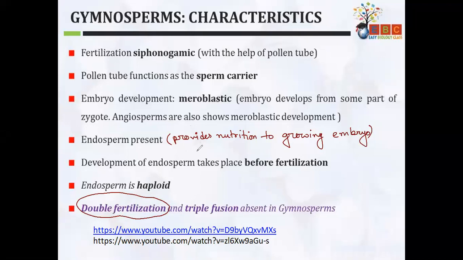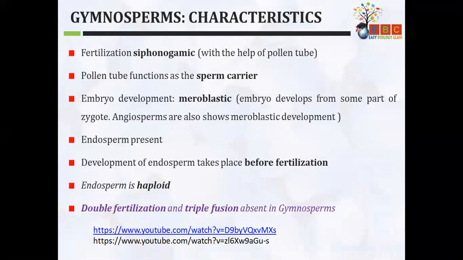Here only single fertilization takes place, and that is the characteristic of gymnosperms. So when anyone asks you about the difference, you can mention that endosperm is produced before fertilization and it is haploid, and fertilization is single in case of gymnosperms.